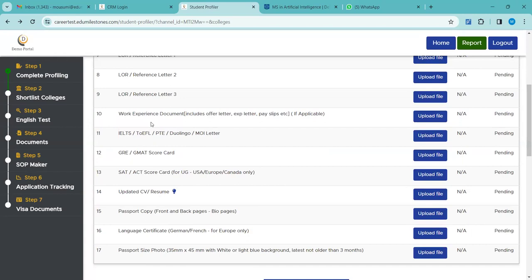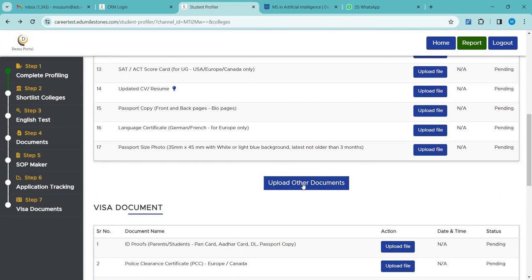Next is the 10th one, the work experience document. Here again, if any student is working, they have to provide solid document proof supporting their work experience. Only one space has been provided here, but the student might have worked in multiple companies or might want to upload multiple documents. So one document has to be uploaded here, and for the other documents, they have to upload them from the other document section.